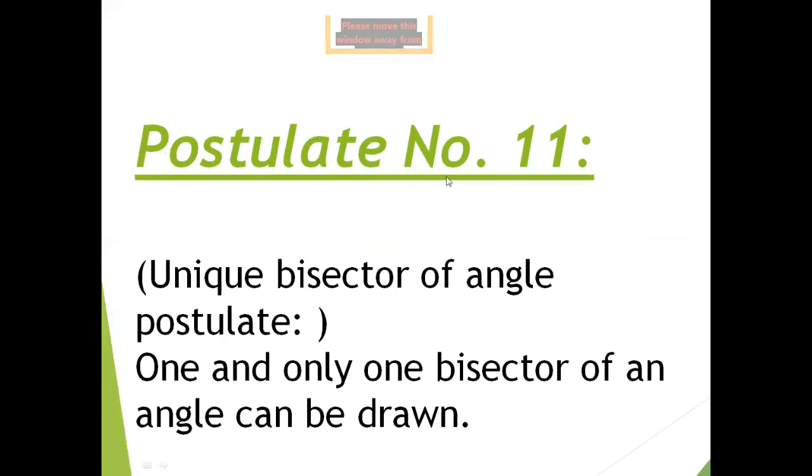Postulate number 11, the unique bisector of angle postulate, means one and only one bisector of an angle can be drawn. It is similar to that: one and only one bisector can be drawn from a line segment. In the same way, an angle can also be bisected only by using a single bisector.